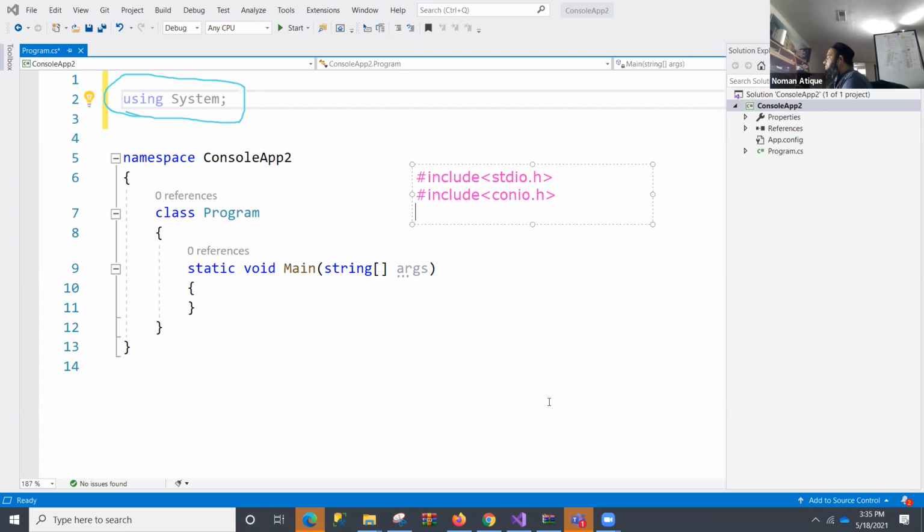Those who are familiar with C language, those who have done programming in C, can anyone tell me what these were? The concept is we want to include some file, some library. .h files are the header files in C language. Anyhow, we want to include a standard input output header file, and a console input output header file over here. I'm talking about C language.